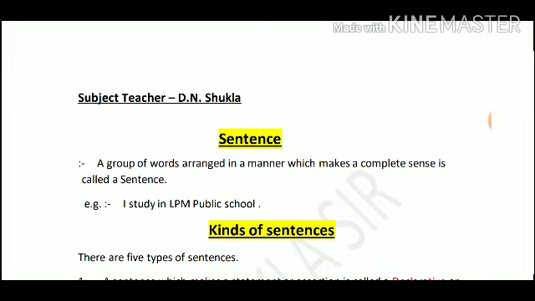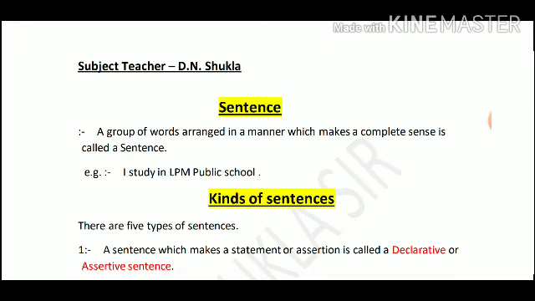My name is DN Sukla, and today in this video I will make you understand about sentence. The topic sentence is very important. First, I am going to tell you the definition of sentence. Try to understand it. A group of words arranged in a manner which makes a complete sense is called sentence.